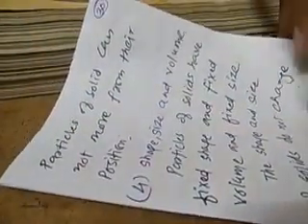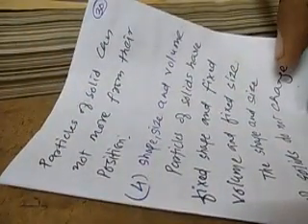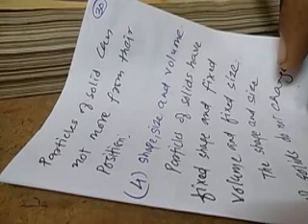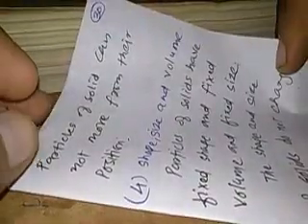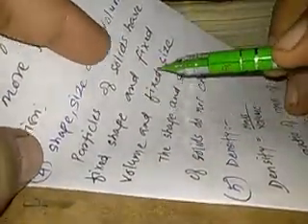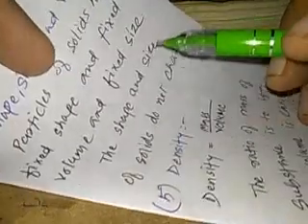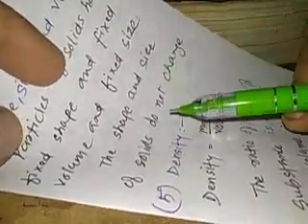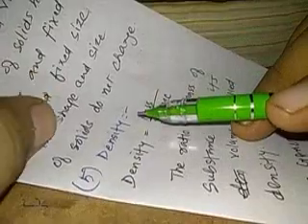Particles of solid cannot move from their original position. Shape, size and volume. Particles of solid have fixed shape and fixed volume and fixed size. The shape and size of solid do not change.